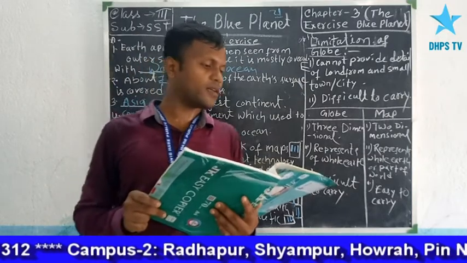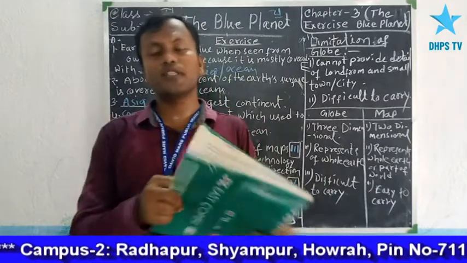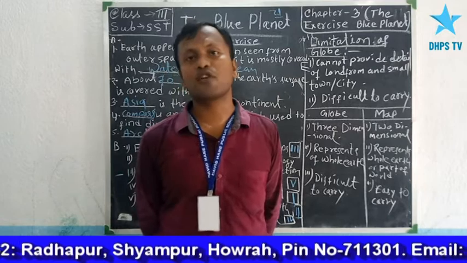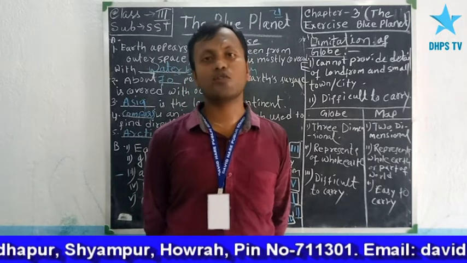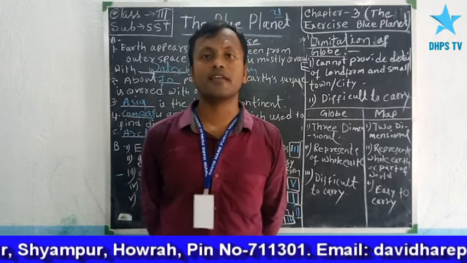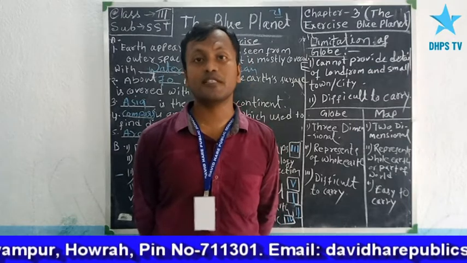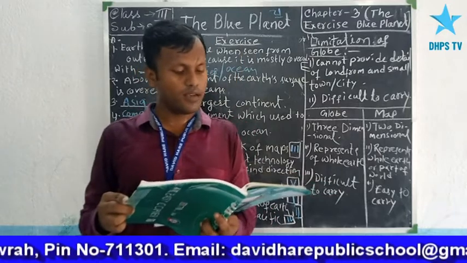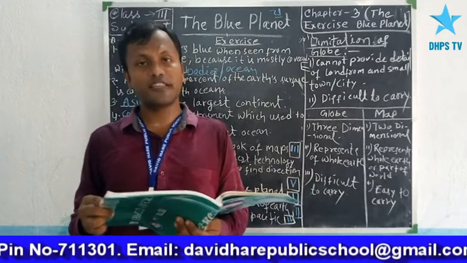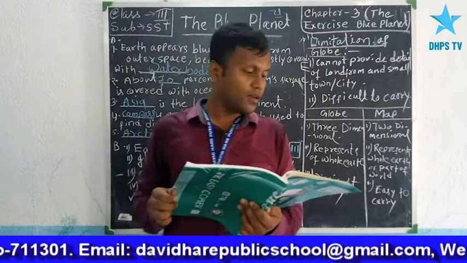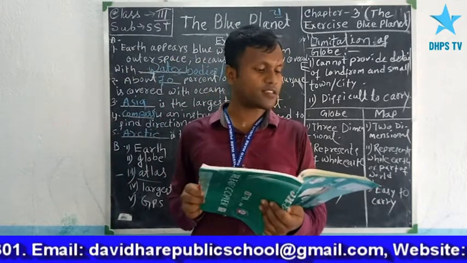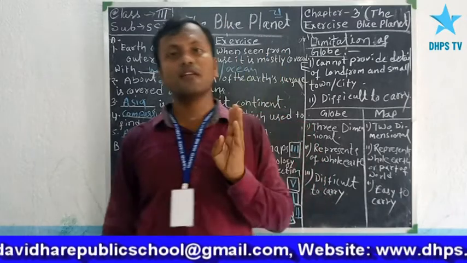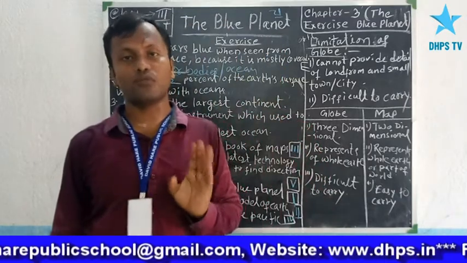Magnetic compass is a type of compass mainly used to find direction. GPS is also an instrument used to find direction, but GPS is a modern technology and compass is not, it was used in ancient times. Next question, name the four major directions. We know the four main directions: east, west, north and south.